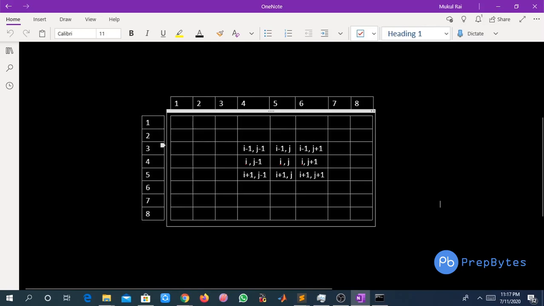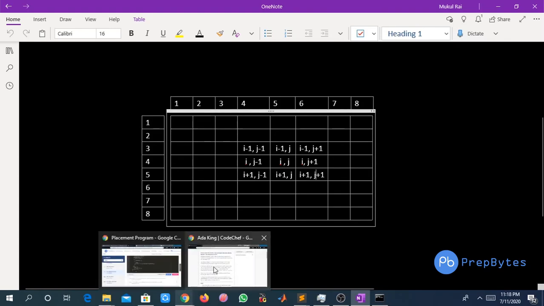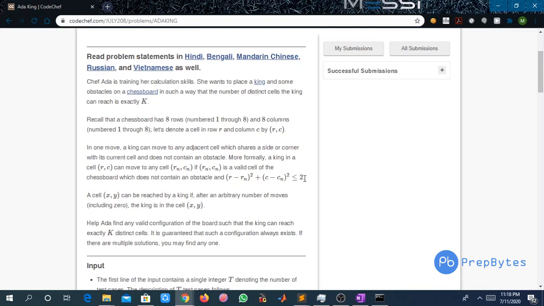So this is the i minus 1, j cell, this is i plus 1, j cell, this is i, j minus 1 cell, this is i, j plus 1 cell, this is i minus 1, j minus 1 cell, this is i plus 1, j minus 1 cell, this is i minus 1, j plus 1 cell, and this is i plus 1, j plus 1 cell. These are the adjacent cells where the king can go from i, j, and this is all about this condition, (R minus Rn) square plus (C minus Cn) square less than or equal to 2, right?